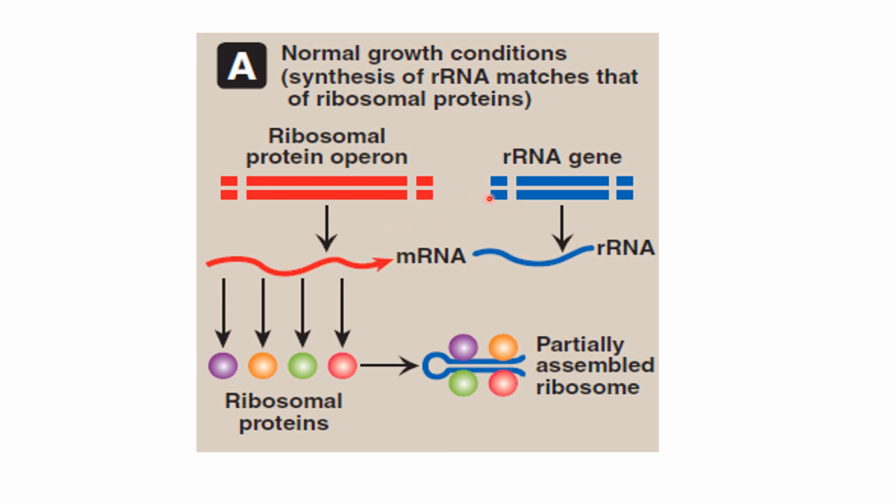Transcription and translation coordination means that there is a balance between the ribosomal RNA and the ribosomal proteins. The proteins are involved in the association of ribosomal RNA to form the ribosomes, and these ribosomes act as the translational machinery for the synthesis of protein. There are operons for ribosomal proteins, also known as the R proteins.